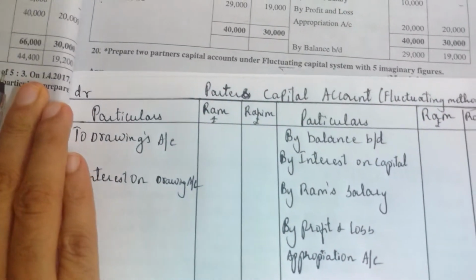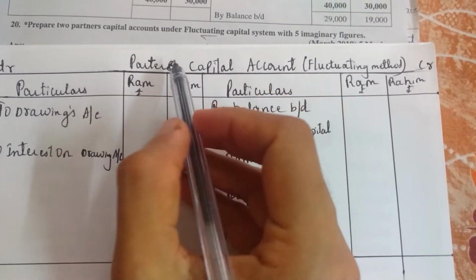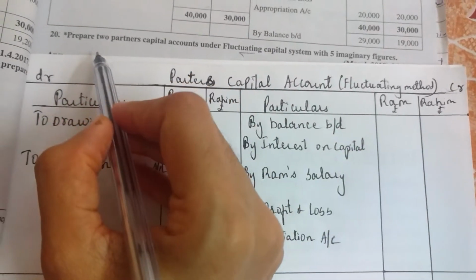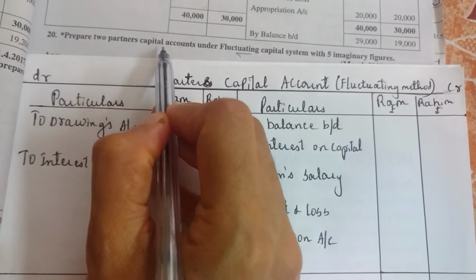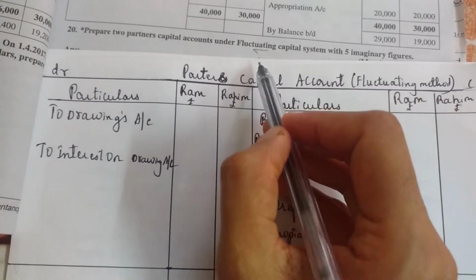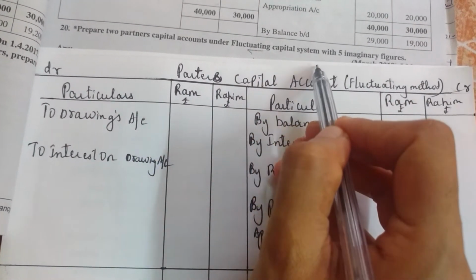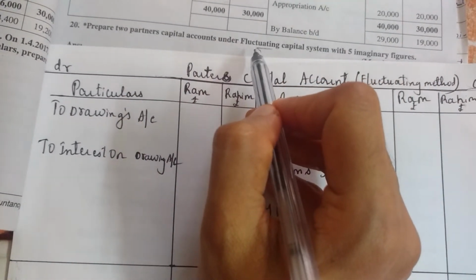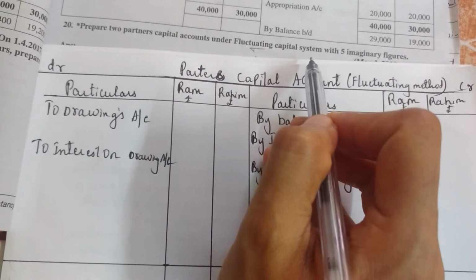See, like this. First, as it is, you write this partners capital account. The word is already given in the question, partners capital account. You write it as heading, and in the bracket you should write fluctuating capital system. I have written only fluctuating method, but you better write fluctuating capital system.